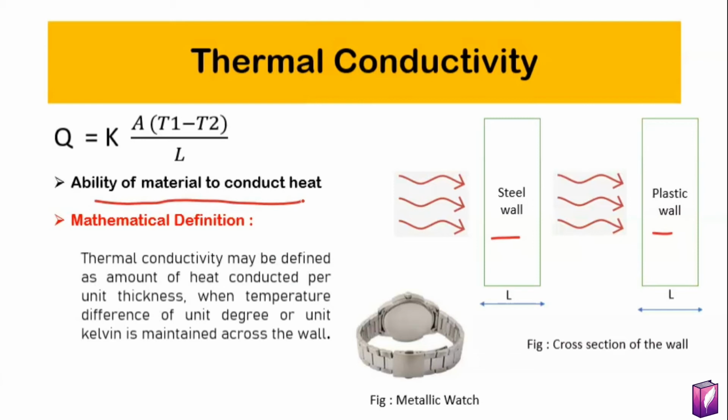We also have the mathematical definition of thermal conductivity. That is, thermal conductivity may be defined as the amount of heat conducted per unit thickness when a temperature difference of unit degree or unit Kelvin is maintained across the wall.